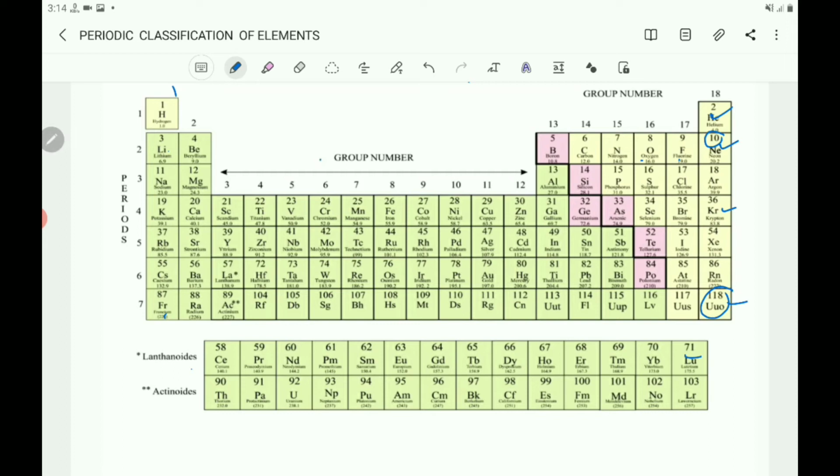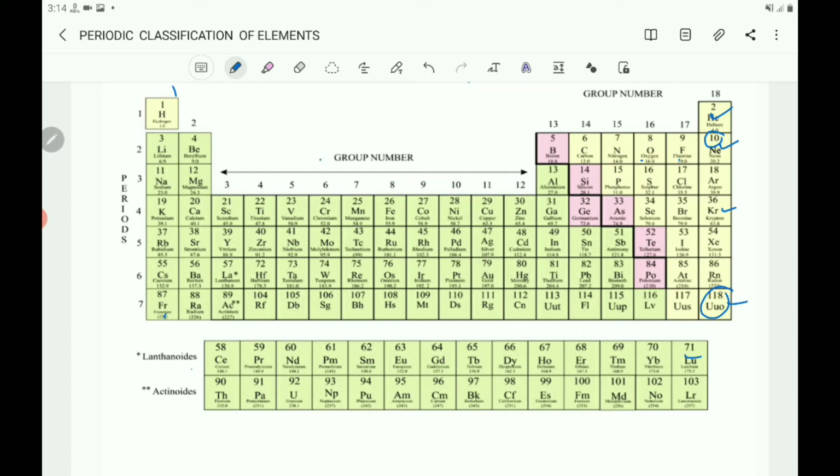Here lithium and sodium all resemble. So it seems that the periodic properties of elements are due to similar valencies after a regular interval. If we start with lithium, it has one electron in its outermost shell.